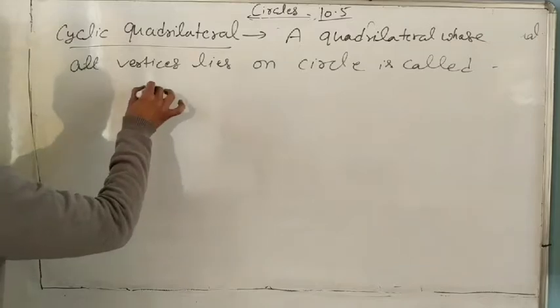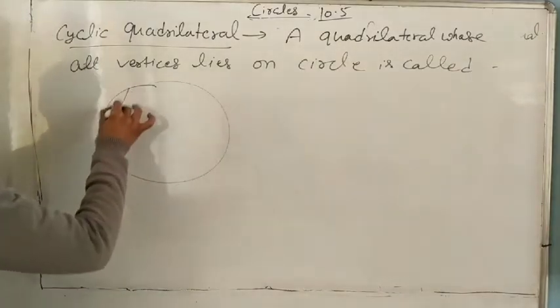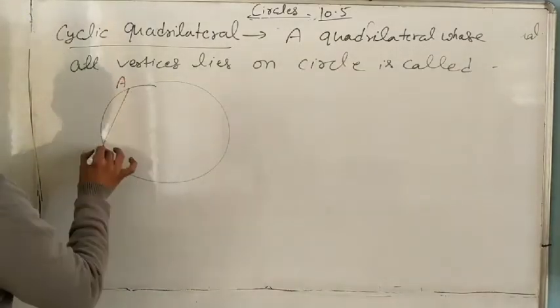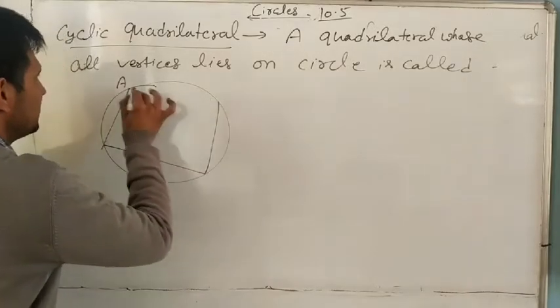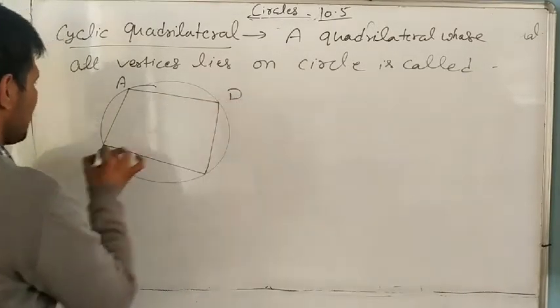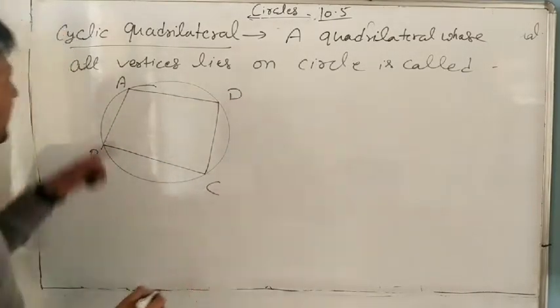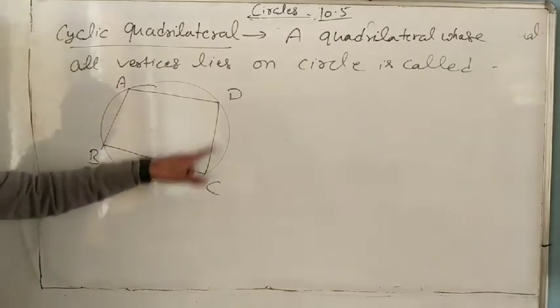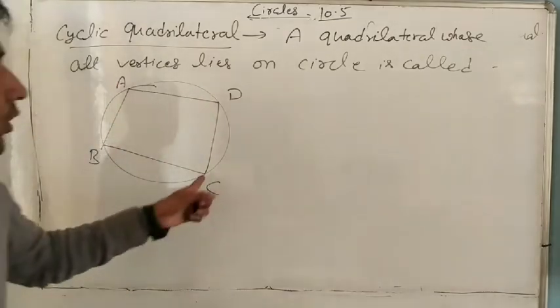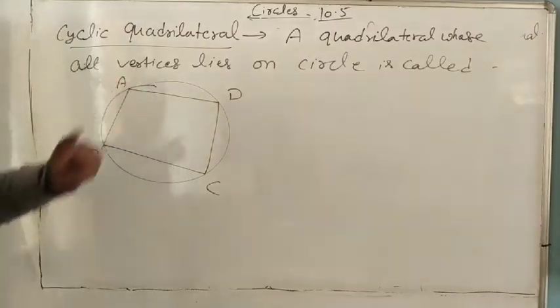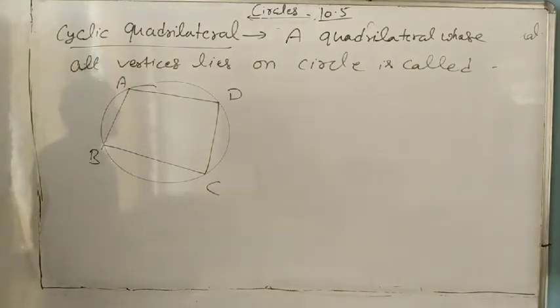It means like this one. It is a circle, and A, B, C and D. So all four vertices are where? On the circle. Such a type of quadrilateral we call a cyclic quadrilateral.